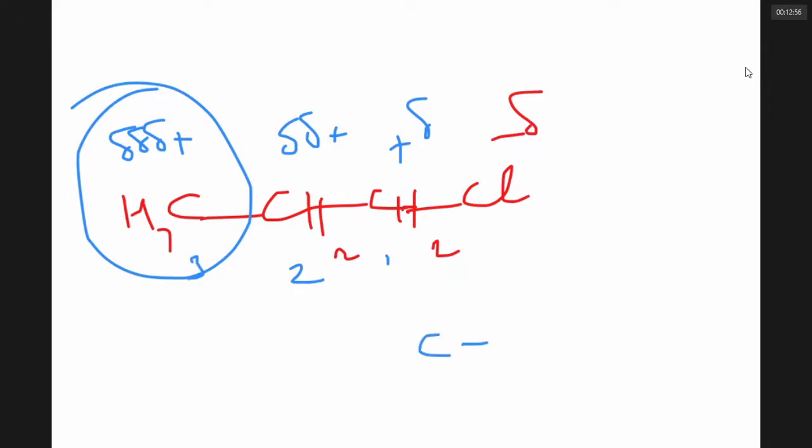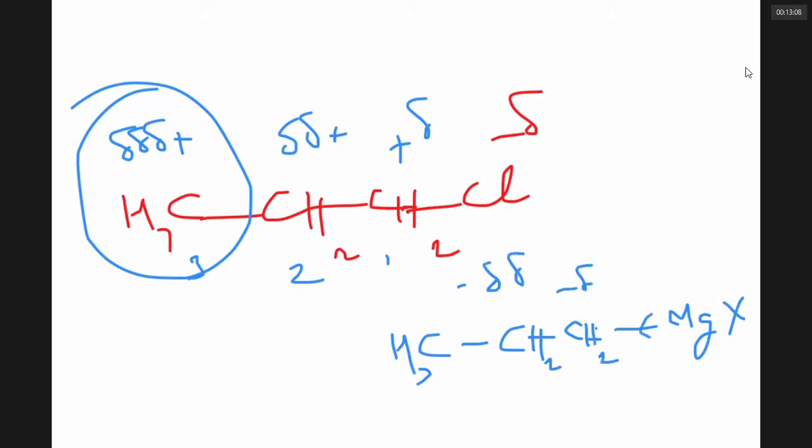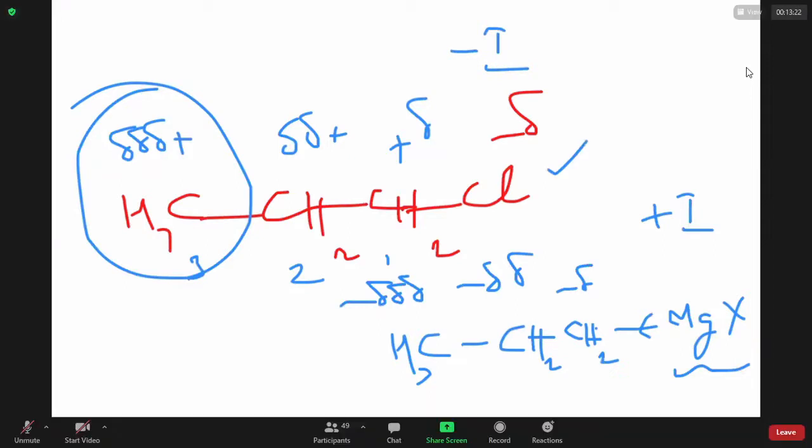Similarly, if I have a group like magnesium, in alkyl magnesium halide called Grignard reagent, the magnesium is the electron releasing group. It gets delta minus, then delta delta minus, then delta delta delta minus. Notice that this is the electron releasing inductive effect called plus I effect, and this is the electron withdrawing inductive effect, minus I. Either of these effects can cause some charge separation.